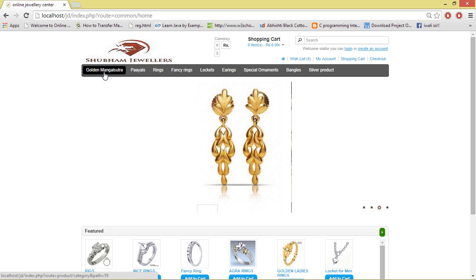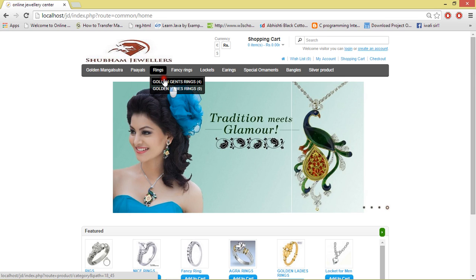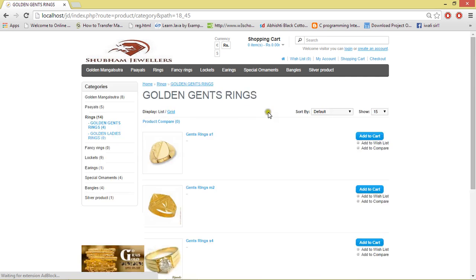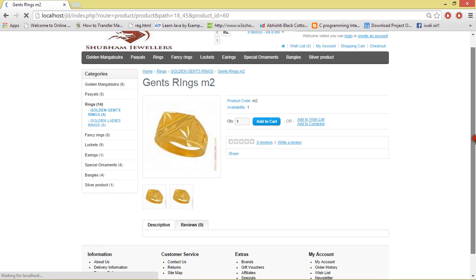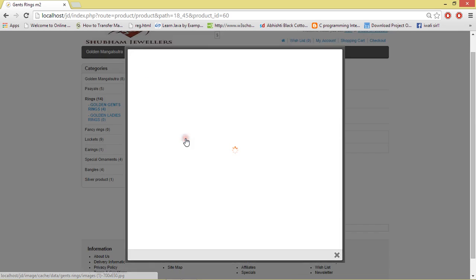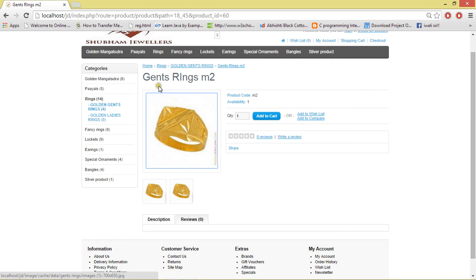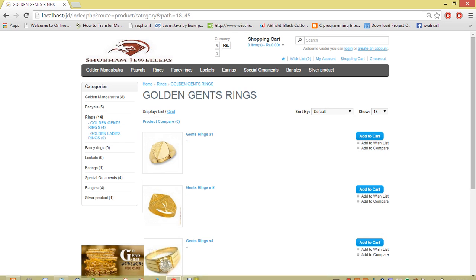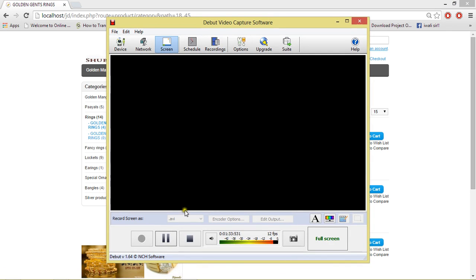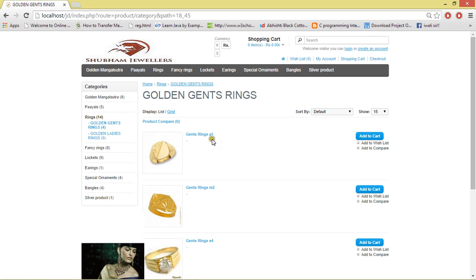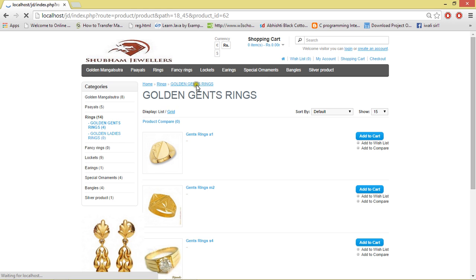Suppose we have to purchase a golden mangalsutra or rings, such as a golden gems ring. You come to my shop and choose one model. Just click on it. After choosing, if you want to see it in zoom view, you can see it this way. After that, if you don't like this, you can select another model. Now you can select another model.